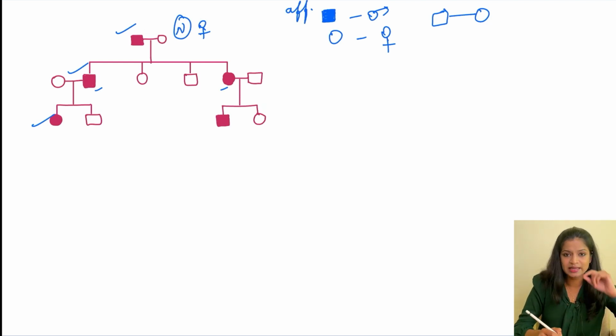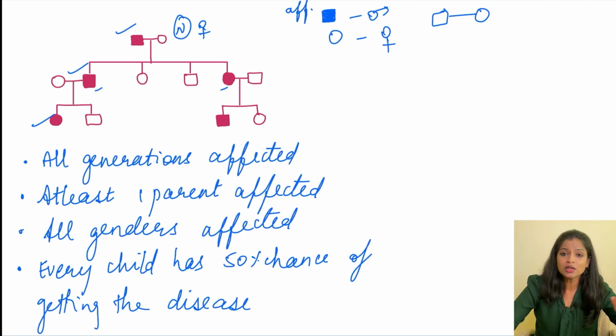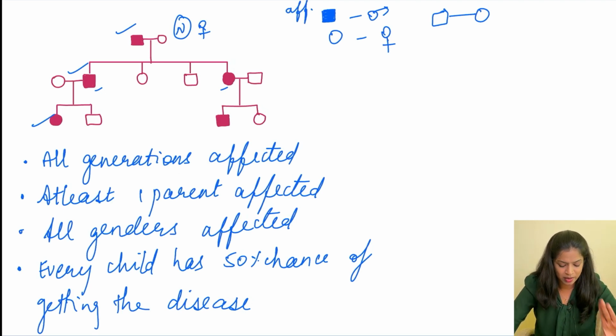So let me put this in simpler terms. So here in autosomal dominant diseases, all generations are going to be affected, meaning at least one parent is going to be affected, right? If all generations are affected, obviously one of the parents is definitely going to be affected. So at least one parent should be affected in autosomal dominant diseases, and all genders can be affected. No gender bias is going to be there because it is not a sex-linked disease, right?